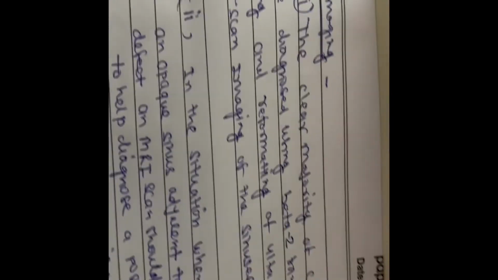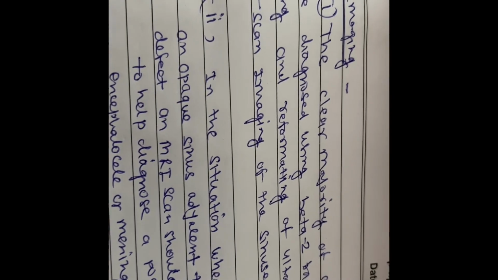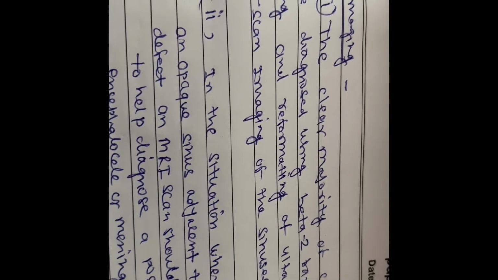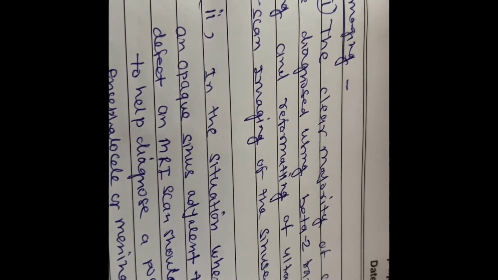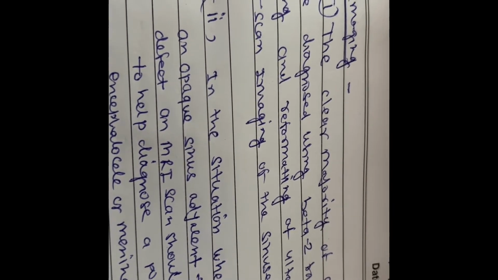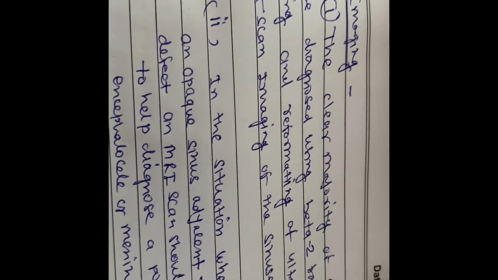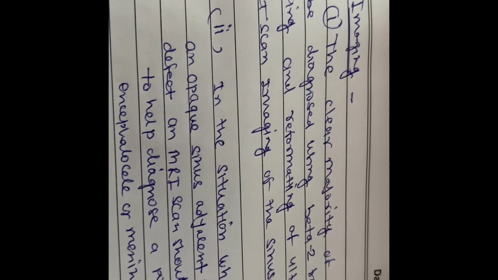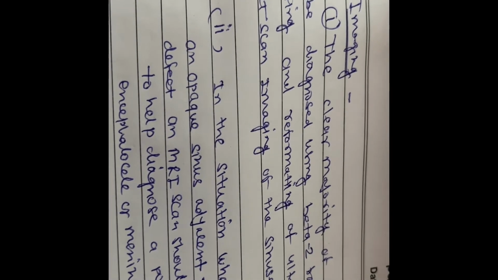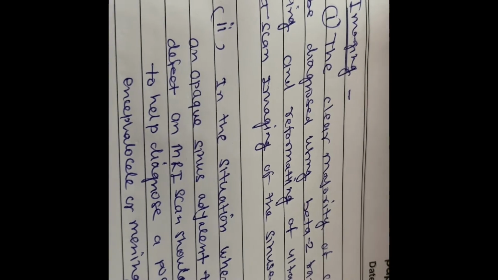Imaging. Now this is very important. The clear majority of CSF leaks can be diagnosed using beta 2 transferrin testing and reformatted ultra-thin CT scan. So these two are more than sufficient for most CSF leaks: a CT scan, plain or with beta 2 transferrin confirmation.